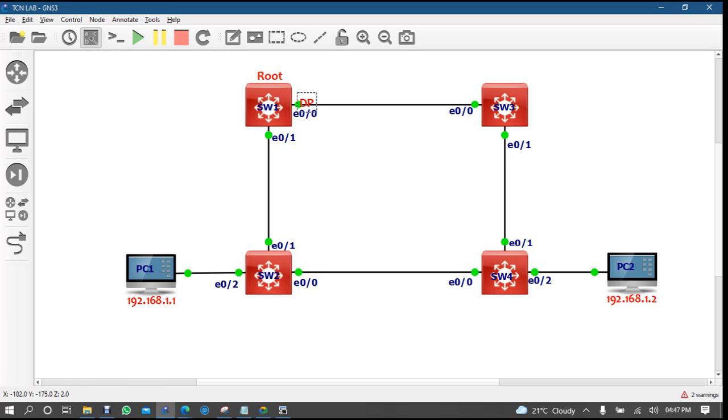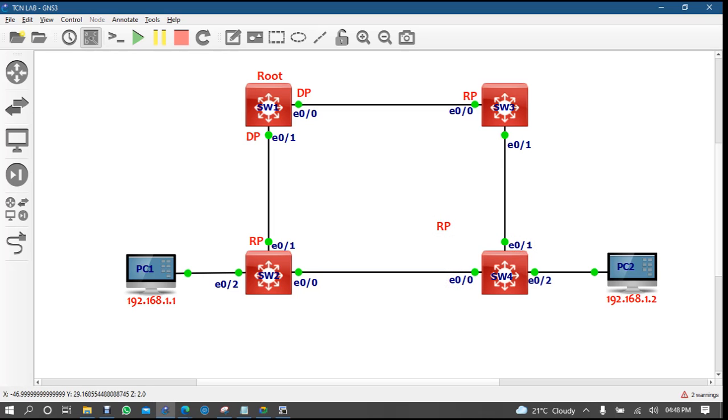So if this is designated, this is also designated. Then what is this port? Root port, very good. First select the root port. This one will also be a root port.